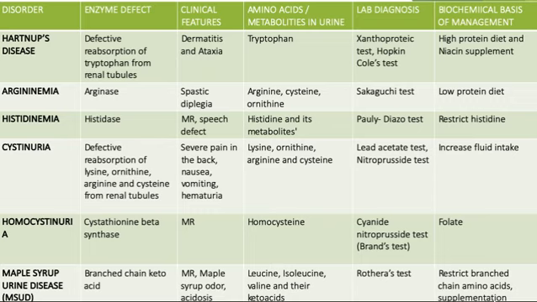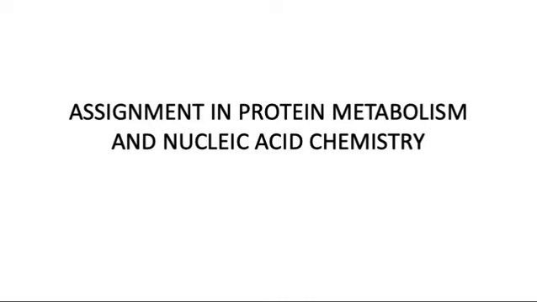Okay, so this is a brief description about the aminoacidurias, right? So this is a complete look at the protein metabolism. Now since we've completed protein metabolism, the next thing is that assignments will be given in this class also. This assignment we're giving for both protein metabolism and nucleic acid chemistry. These topics will be taken in the subsequent classes, right? So you can please copy down these questions and submit them whenever you get back to college, right? So, assignment in protein metabolism and nucleic acid chemistry.